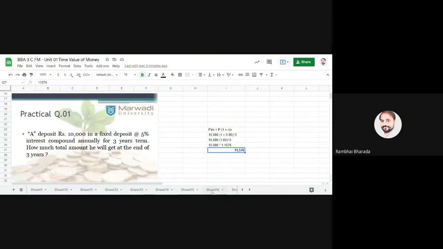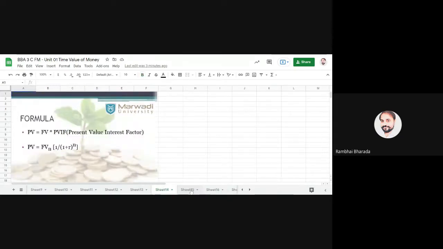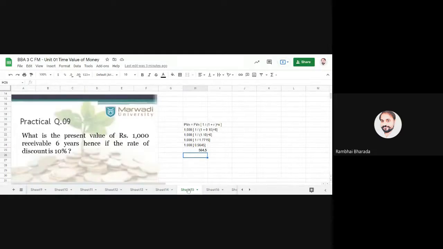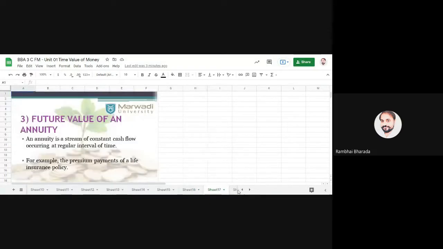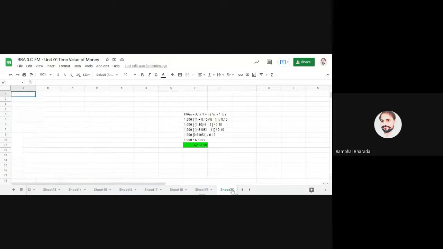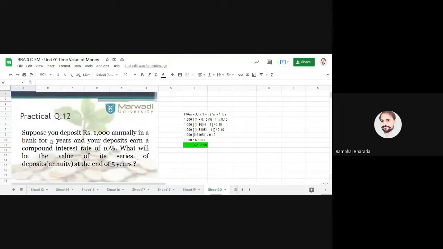Now you can check here that 1000 is deposited, but it is annually. So whenever we have the word annually, deposit plus rate of interest, it is called annuity. You can see here it is a series of deposits, a series of annuity. What is the amount at the end of the 5 years? Are we clear about the difference?